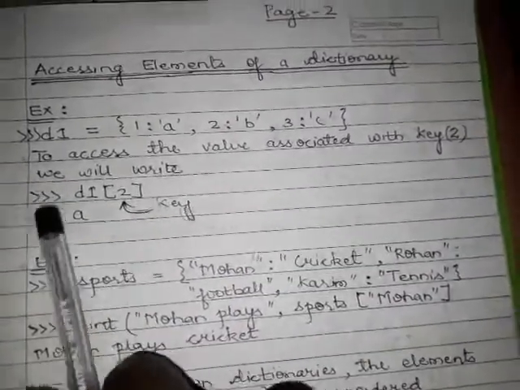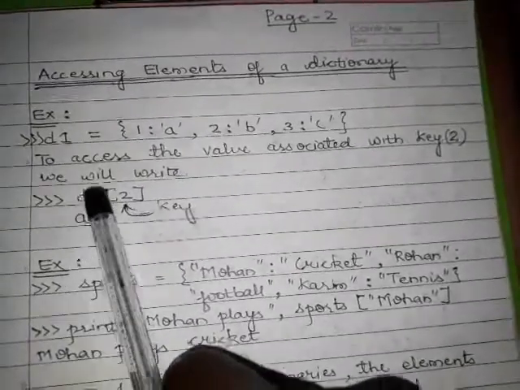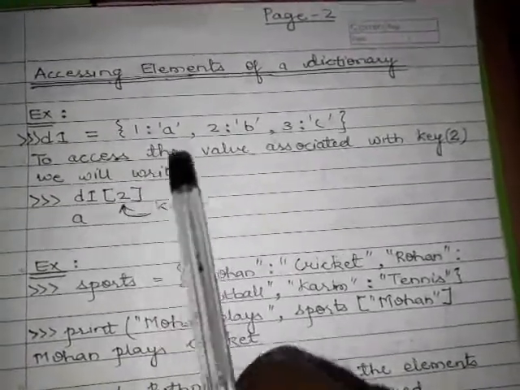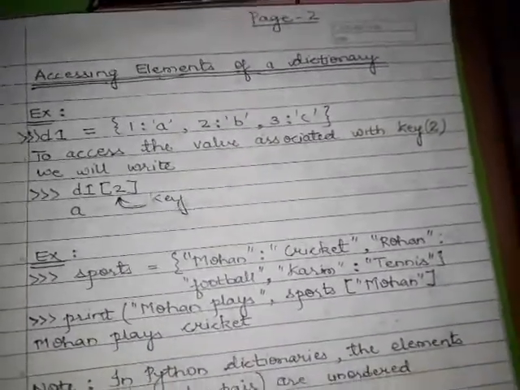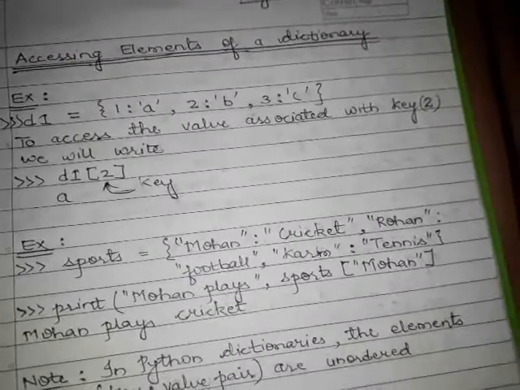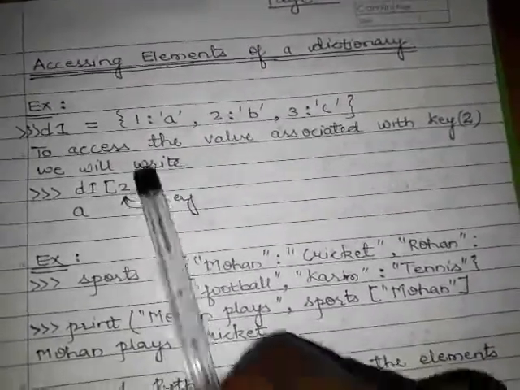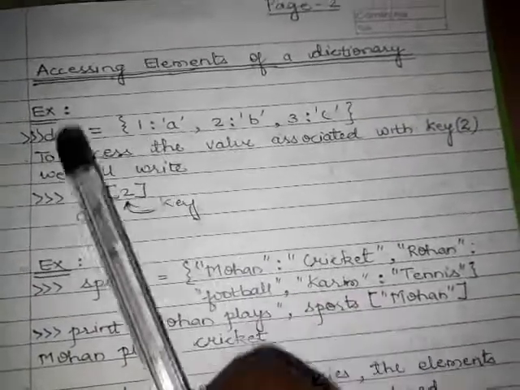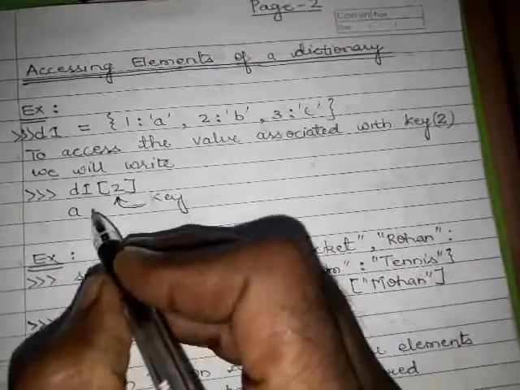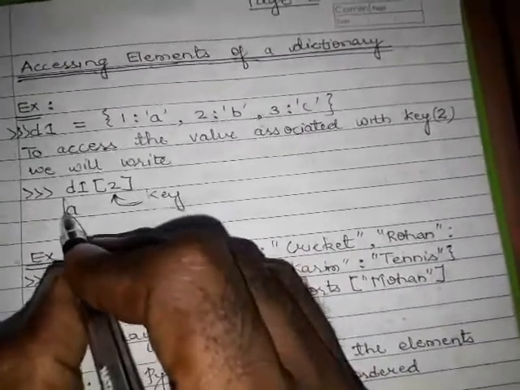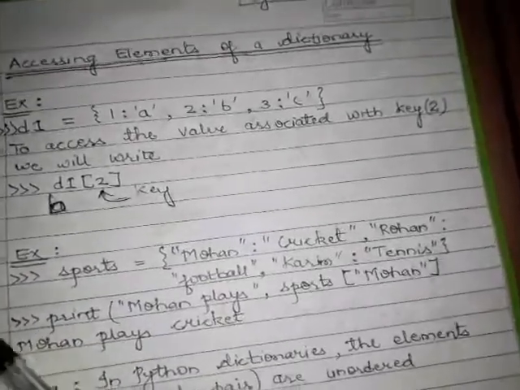So we know to access any value from the dictionary, we have to know its associated key. If we don't know, it is not possible for us to know the value. So if you type D1 of 2 after declaring this dictionary, this will return B, not A. This will return B.